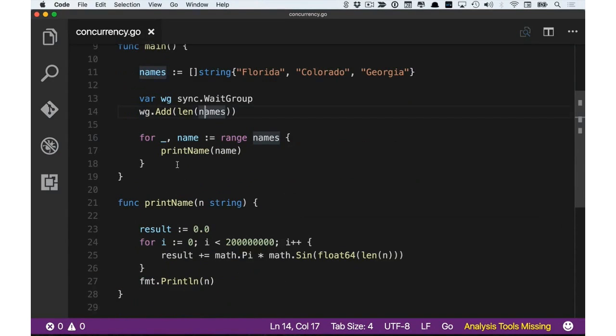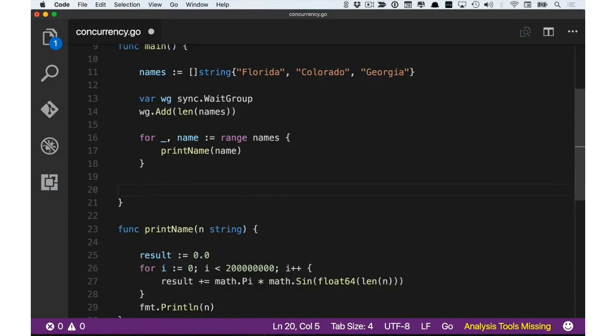Now, we created the wait group. What we have to do at the end of the main function is tell the main function to wait until all the Go routines are done executing. Otherwise, our program is going to run, and once it hits the end of the for loop, it's going to quit before the Go routines are done.